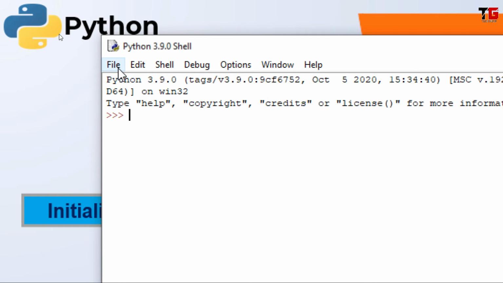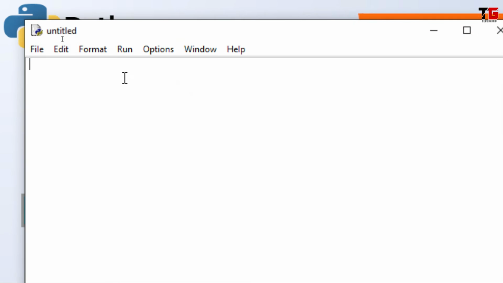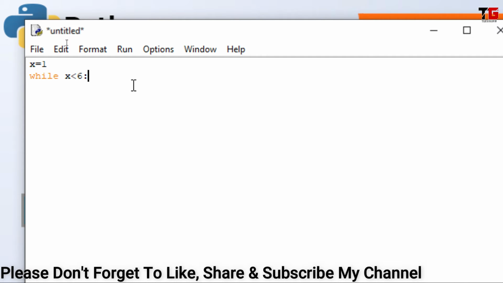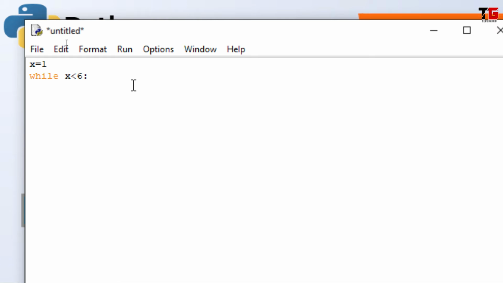Friends, in Python shell I go to file, I click on new file to create a new file. Now I write x equal to 1 because I am initializing my loop from 1. Then I say while x is less than 6, it means my loop will run from 1 to less than 6. Friends, don't forget to put this colon mark after while, because when I put colon and I press enter, it is automatically starting the while block.